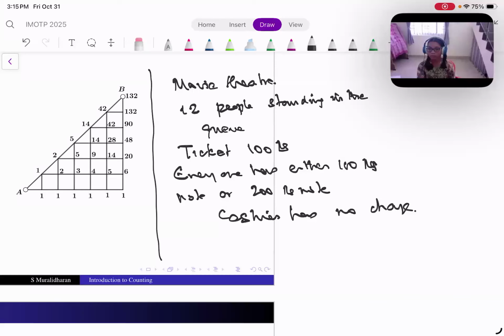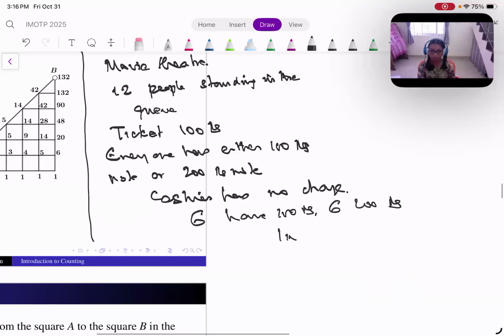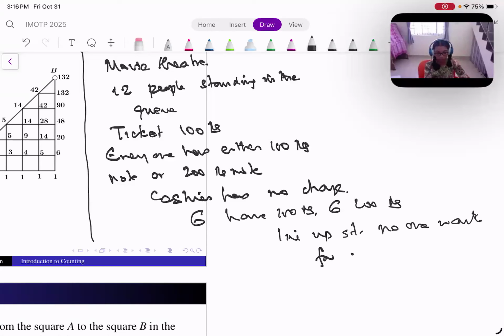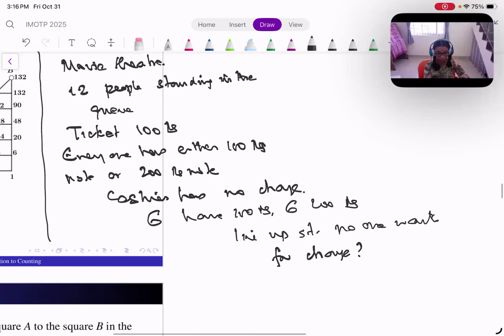Yeah, there are 12 people, and there are exactly 6 of them have 100 rupees, and 6 of them have 200 rupees. So how many ways can they line up such that no one waits for change? No one waits for change.